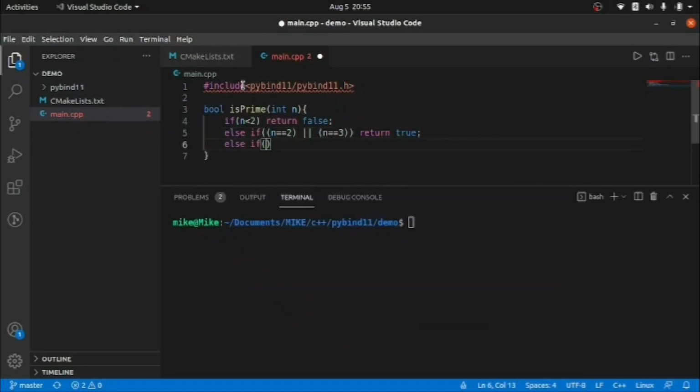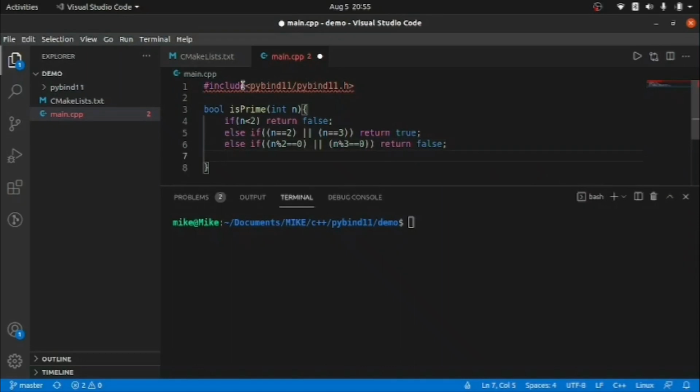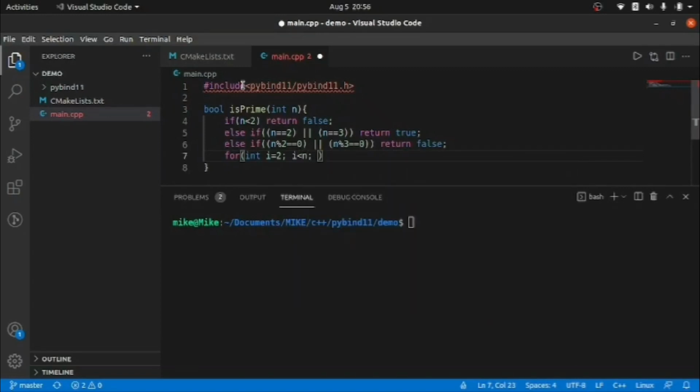We are also going to handle one more scenario here: if n modulo 2 equals 0, meaning the number is divisible by 2 directly, or if n modulo 3 equals 0, then we know that the number is not a prime number, so we should return false. If these are not the case, then we go to the loop. If the number is greater than 3 or 4, how are we going to handle it? For that we write a loop: for i starting from 2, while i is less than n, so it should be less than the number that has been passed.